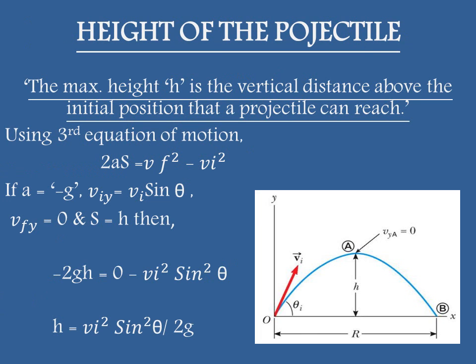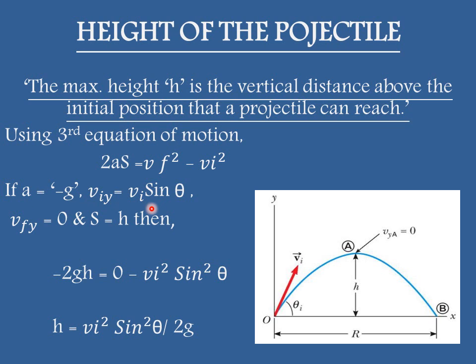In order to calculate the maximum height, we are going to use certain equations. What is the maximum height? Maximum height is the vertical distance above the initial position that a projectile can reach. Using the third equation of motion, 2as equals Vf square minus Vi square, we are going to substitute certain values. a equals minus g because the projectile moves up against the force of gravity. Therefore, we are going to use a negative sign here.